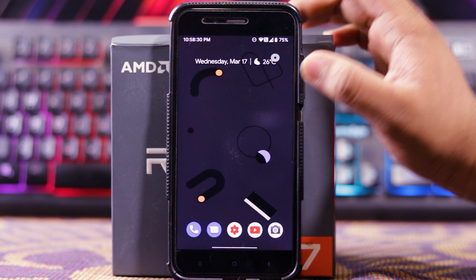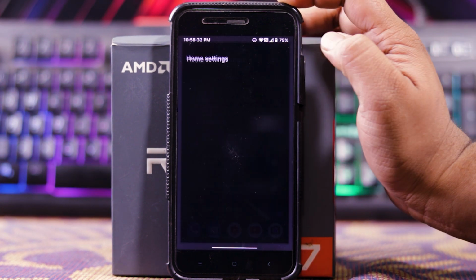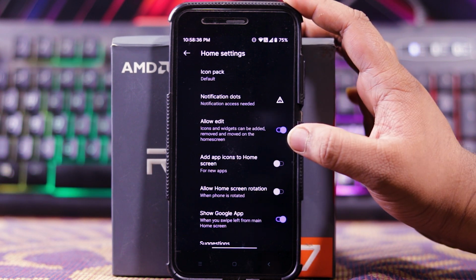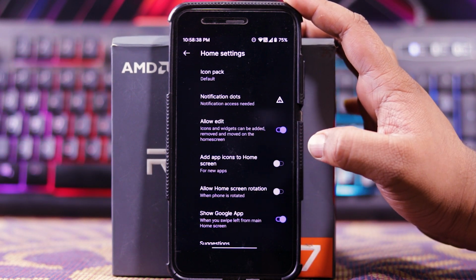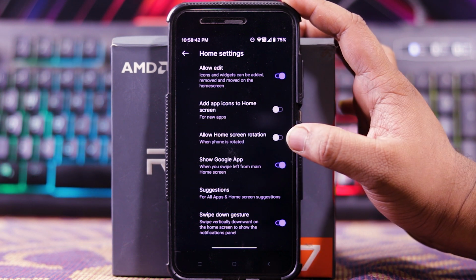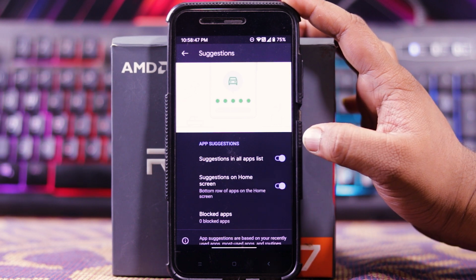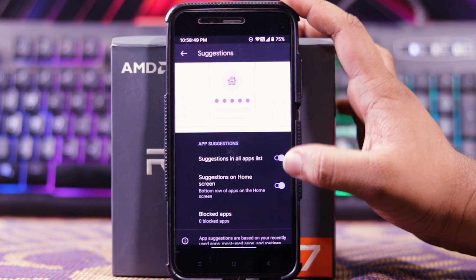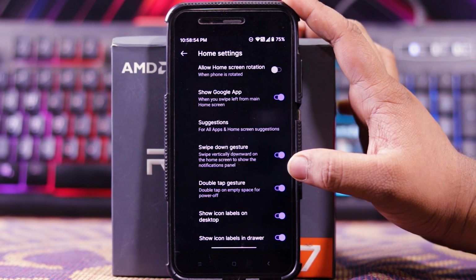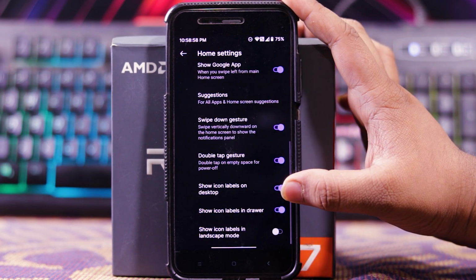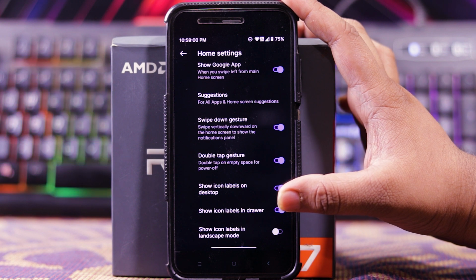In this you get a stock launcher with customizations like icon pack, notification dot, allow edit, add app icon to home screen, allow home screen rotation, show Google app. In suggestions, you get suggestion in all app list, suggestion on home screen and block app. Then you get swipe down gesture, double tap to sleep gesture, show icon label on desktop, show icon label in drawer, and show icon label in landscape mode.